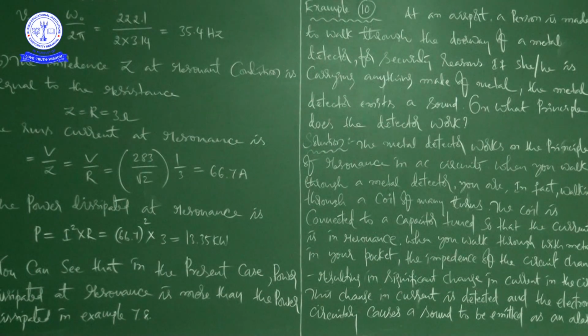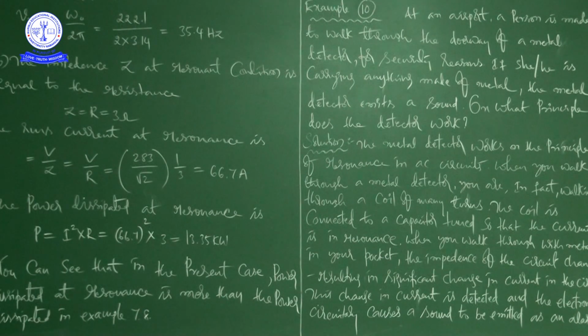In this question, first they have given a situation which we come across in our daily life, but finally he is asking what is the principle based on which the metal detector works. At an airport, a person is made to walk through the doorway of a metal detector for security reasons.